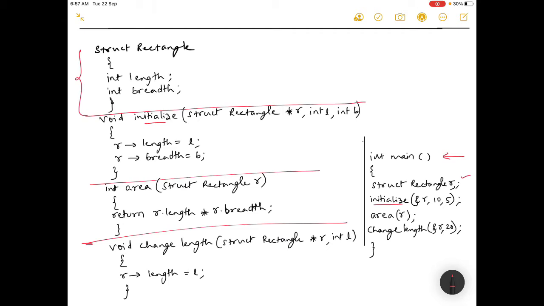So in the main program we only have called the functions, and these functions are written below or above the main function. It is the programmer's choice. He can write above the main program or below the main program. So generally the procedure developed throughout the world is that first you write the functions, and then below you write the main function. Okay.